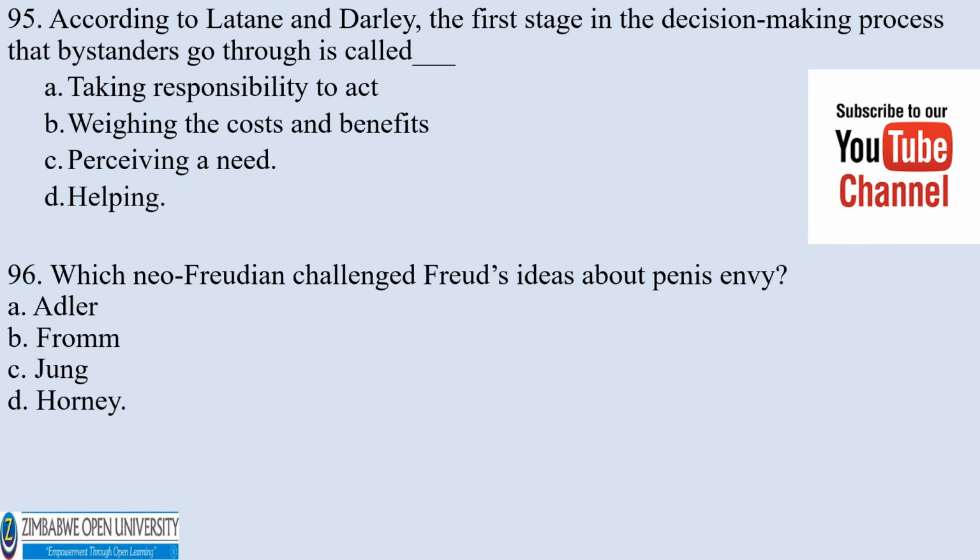Number 95. According to Latané and Darley, the first stage in the decision-making process that bystanders go through is called A. Taking responsibility of the act, B. Weighing the costs and benefits, C. Perceiving a need, D. Helping. The correct answer would be C, perceiving a need.